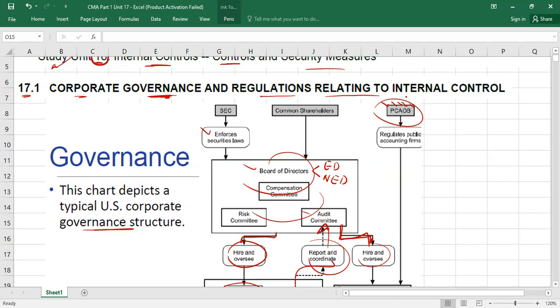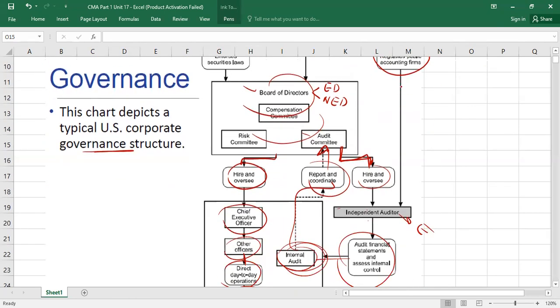These are their two main roles. But here, the PCAOB regulates the public accounting firms. Obviously, public accounting firms are those firms which consist of independent auditors, and independent auditors do the audit of financial statements, and then their audit report is issued to the public.